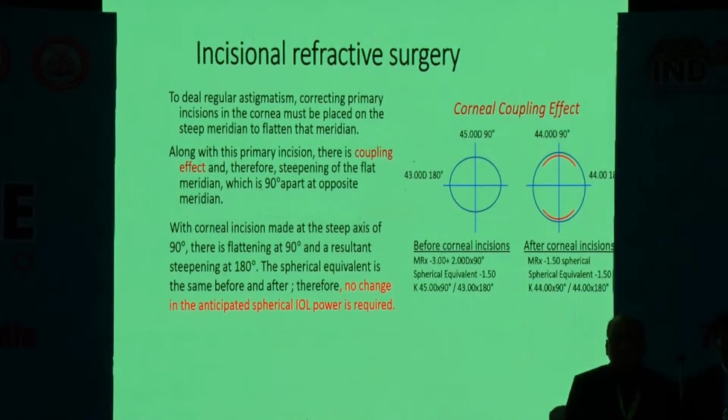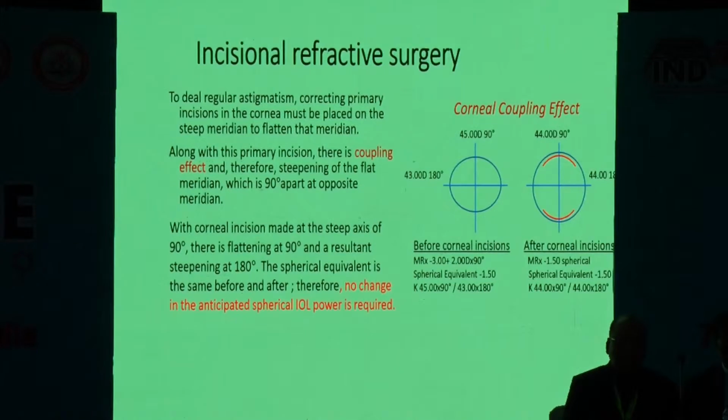I just want to give an example. In this diagram, just see the first picture, in which before corneal surgery, we have astigmatism of 2 diopters with the rule meridian. That is, at 90 degrees it is 45 and at 180 degrees it is 43. And if we put the corneal incision at the steep meridian, the axis at 90 degrees, there is a flattening of the 90 degree meridian and a resultant steepening of the 180 degree meridian.